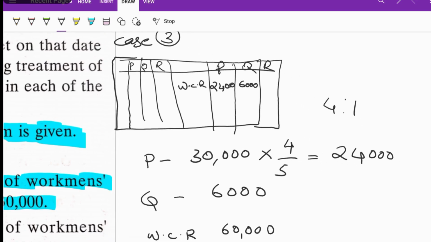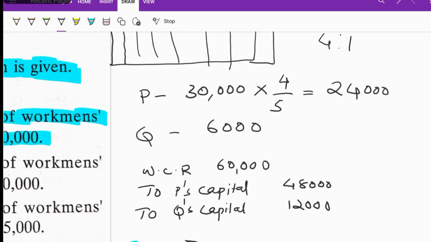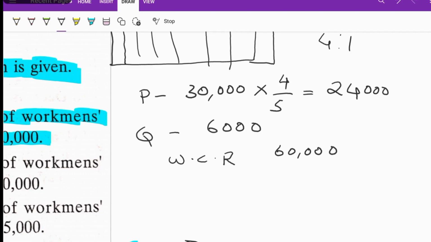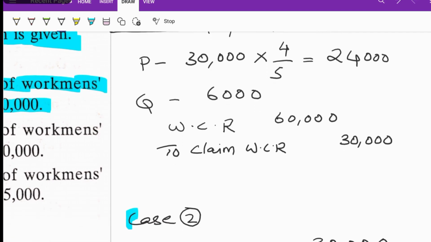So how can we write the journal entry for that? I am going to write the journal entry for case number 3, so listen carefully. The total workman compensation reserve is 60,000. There is a claim on workman compensation reserve of 30,000.